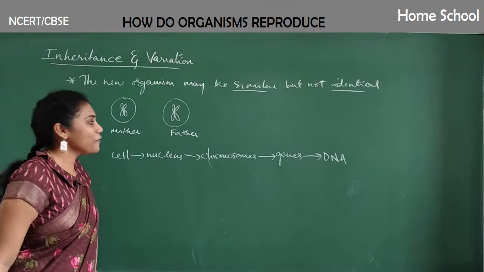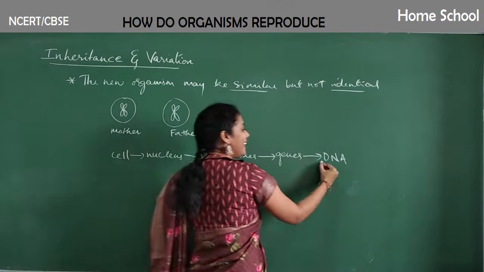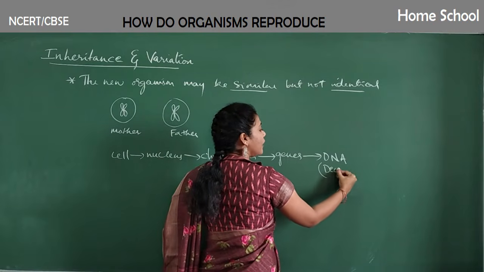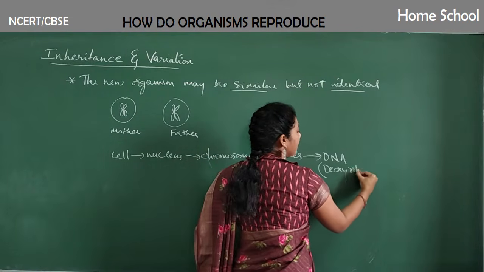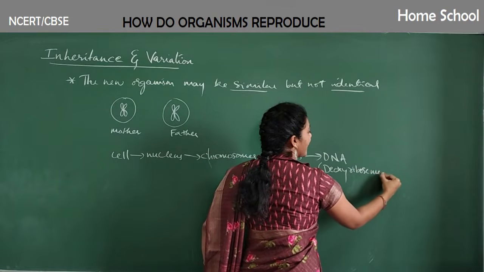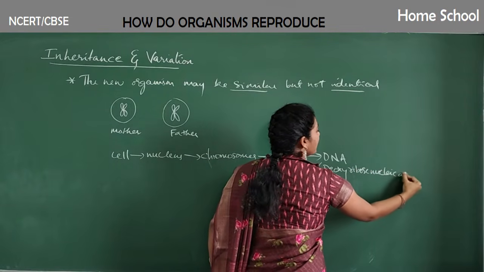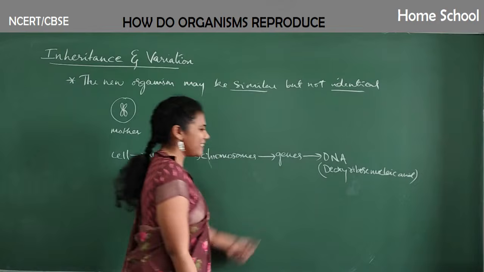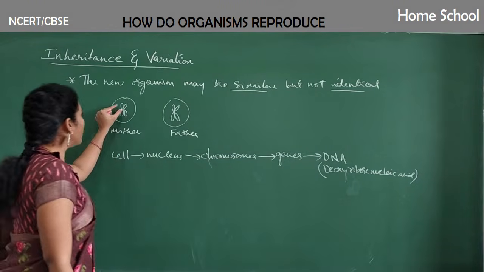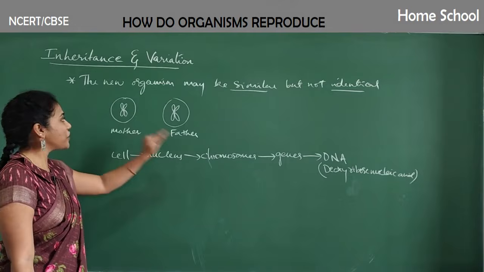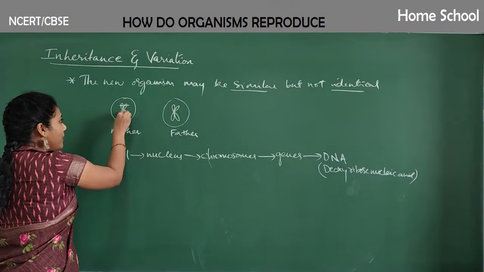Okay, so what is the full form of DNA? DNA is nothing but deoxyribonucleic acid. It's a kind of chemical structure, actually. Clear? So chromosomes have genes. Here and there some genes will be there.